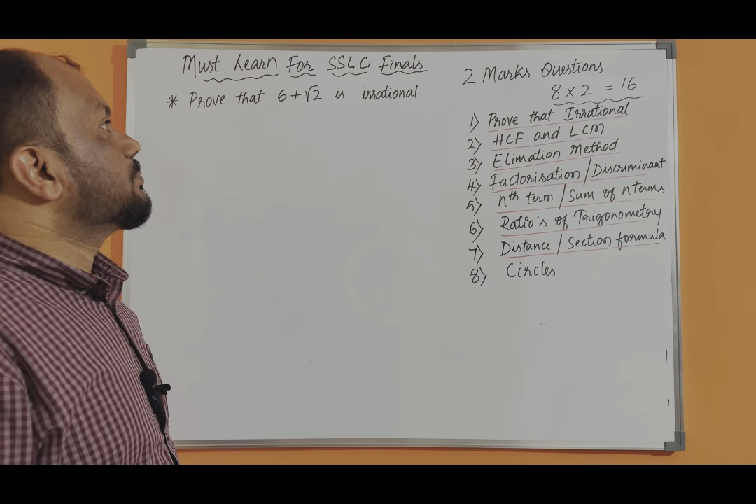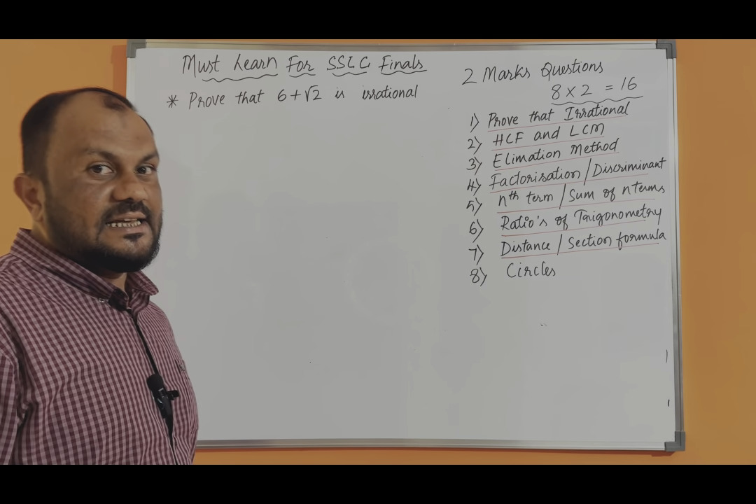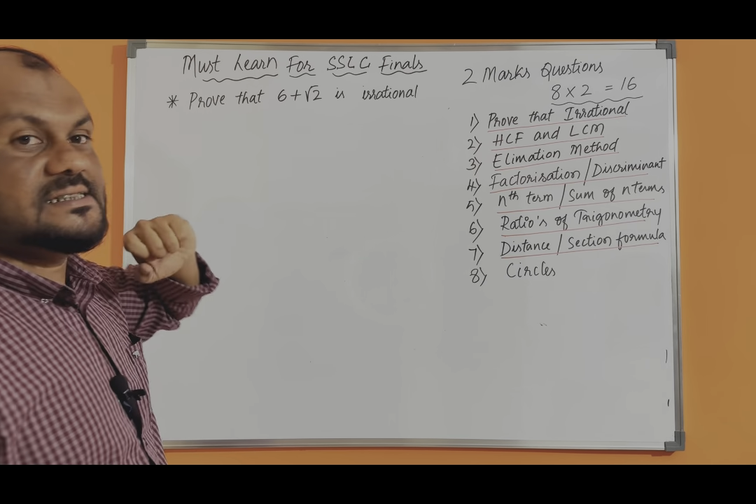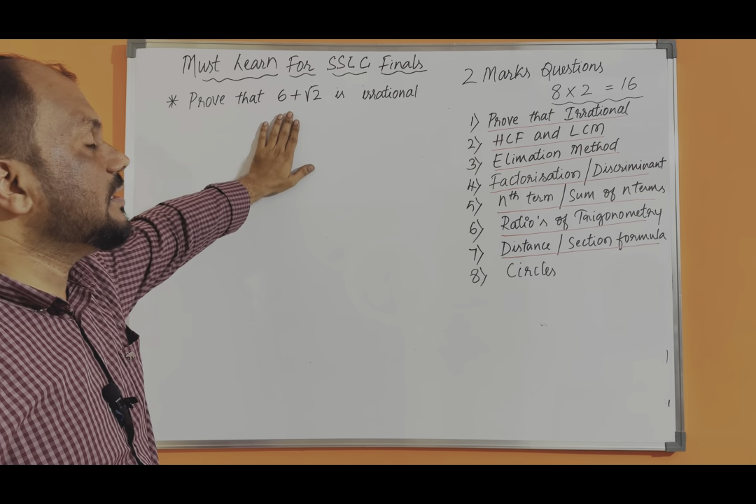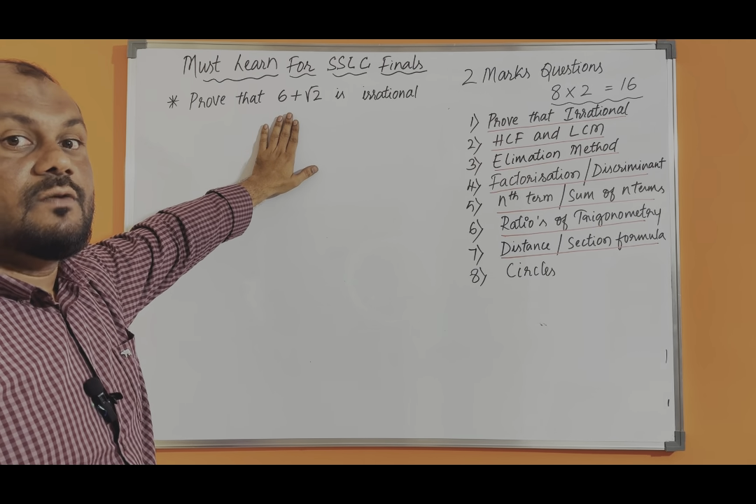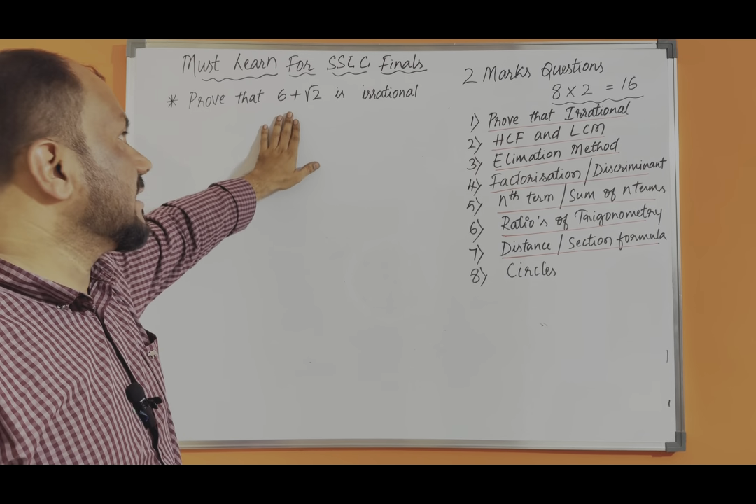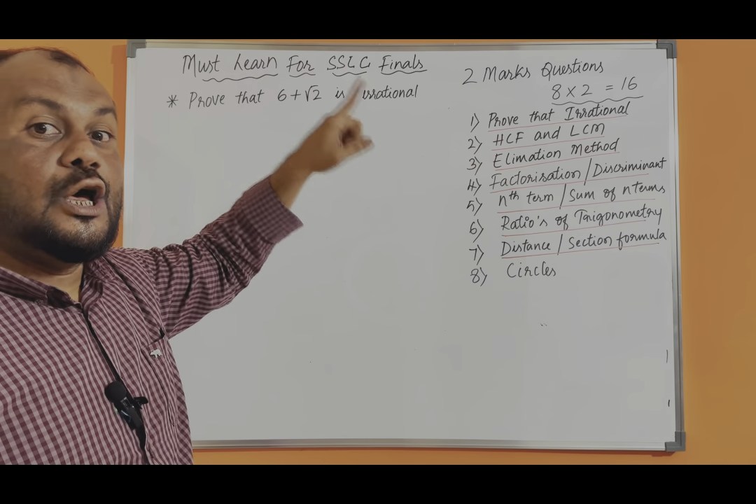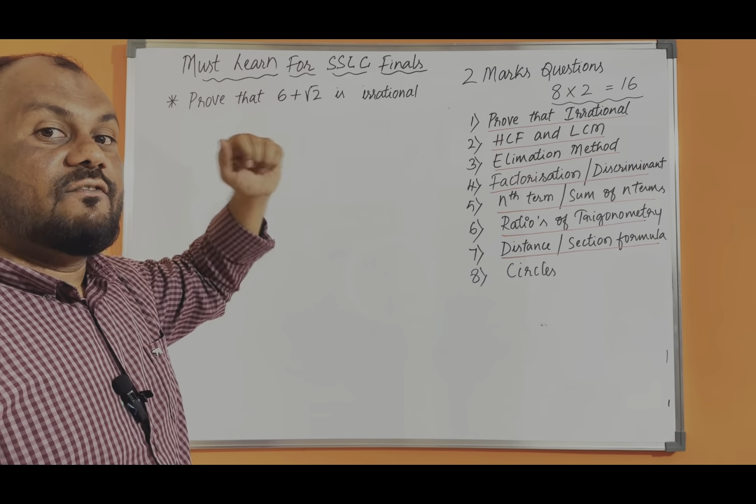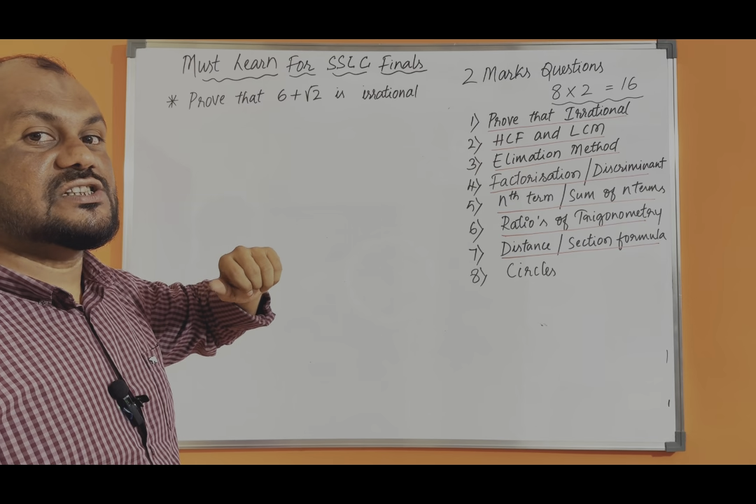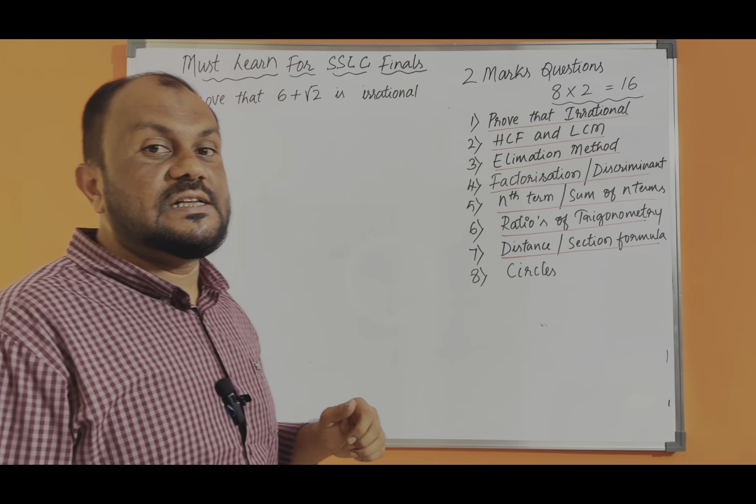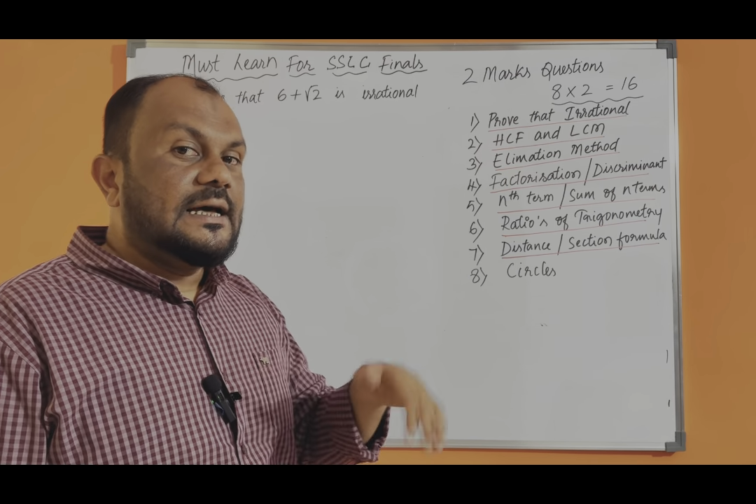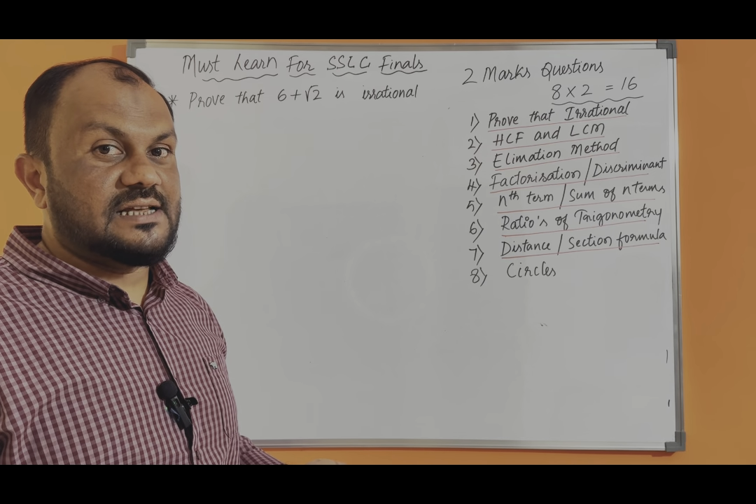Prove that 6 plus root 2 is irrational. I am selecting this sum because it has appeared in your previous examinations many times. There are 2, 3 questions. 6 plus root 2 is irrational. 5 minus root 3 is irrational. 5 plus root 2 is irrational. These are the questions repeatedly coming in your final exam.